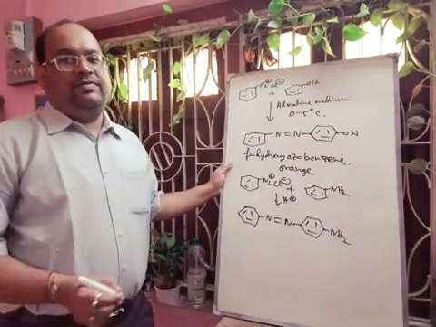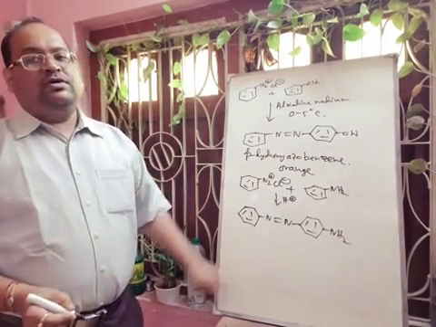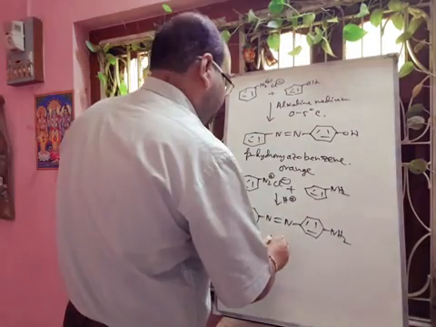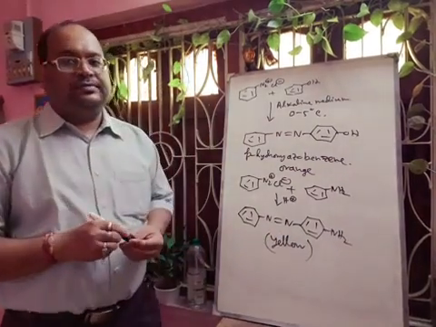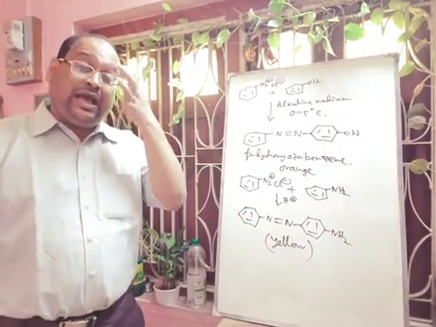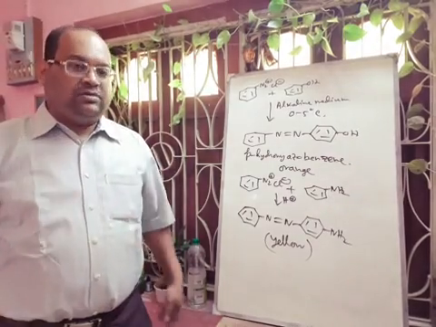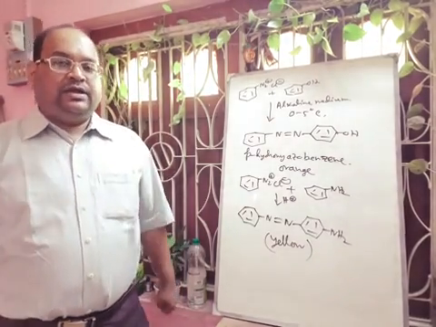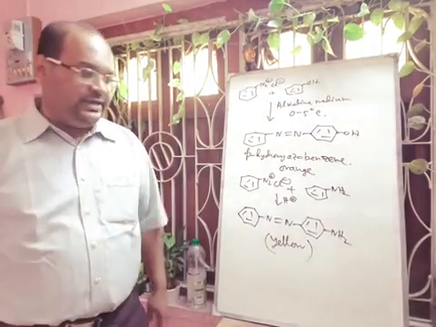This type of compound will be formed, and this compound will be yellow in color. The same diazonium salt you can add to alkaline beta-naphthol solution. Definitely there will be ortho coupling, and there we also get the azo dye, which is also orange-red in color. That is in your practical.